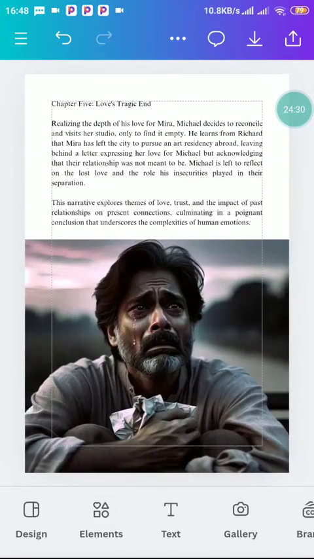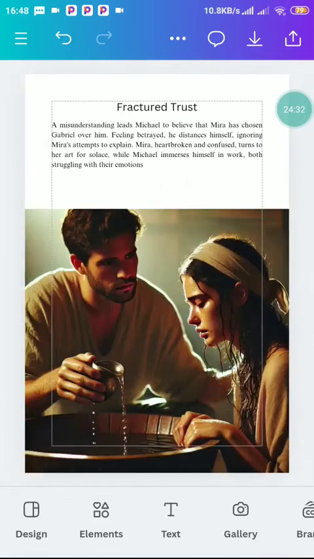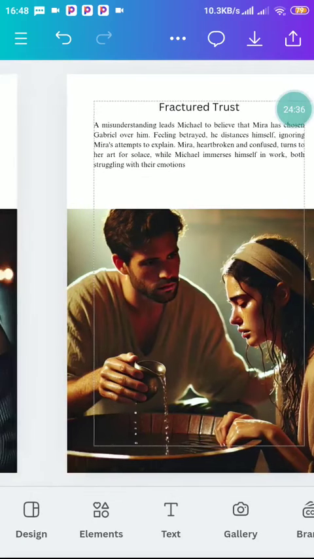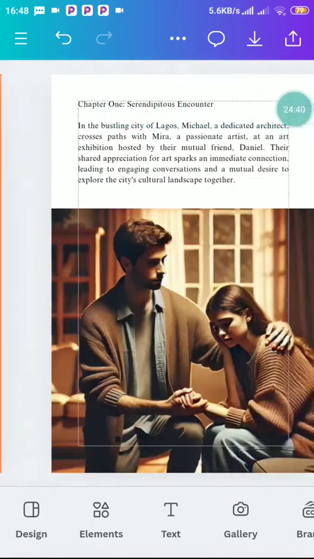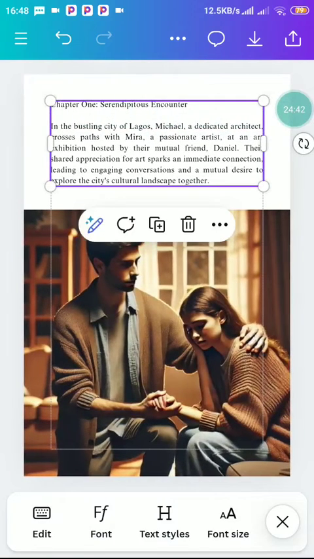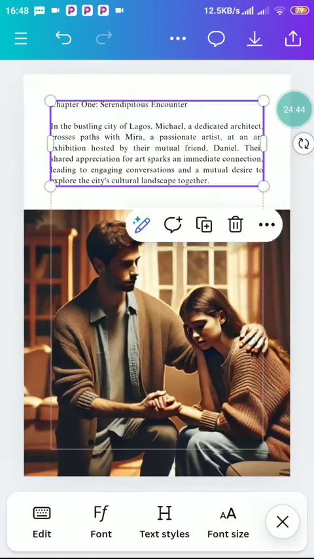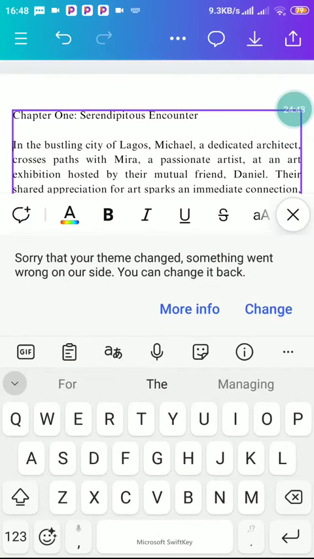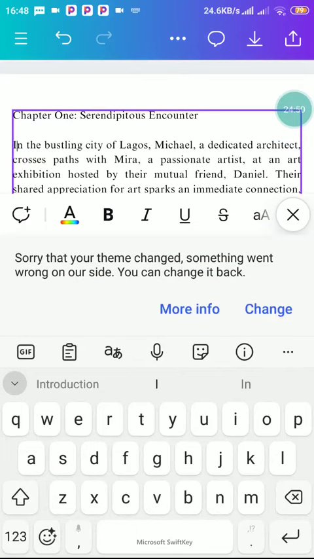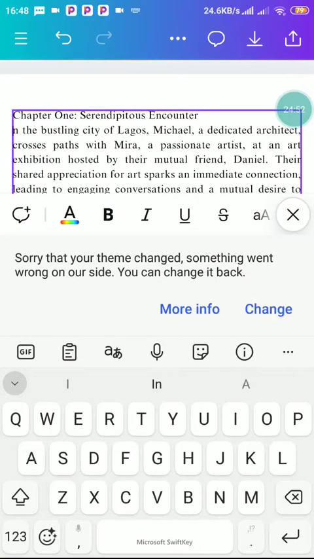After you have done this, the next thing you're going to do, you download. You press here and download. But let's just make everything okay so that you will understand what I'm doing. So this one is serendipitous encounter.